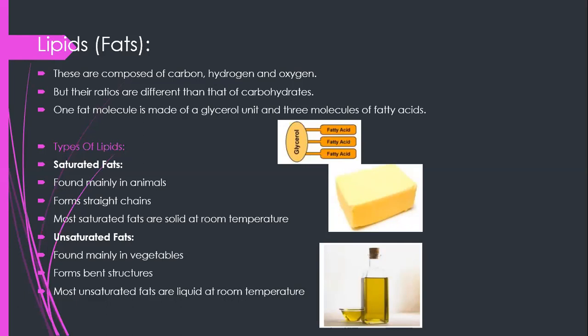First one is found mainly in animals and it forms the straight chains, and most saturated fats are solid at room temperature. You can see in the diagram. Unsaturated fats are mainly in vegetables and they form the bend structures, and most unsaturated fats are liquids at room temperature.